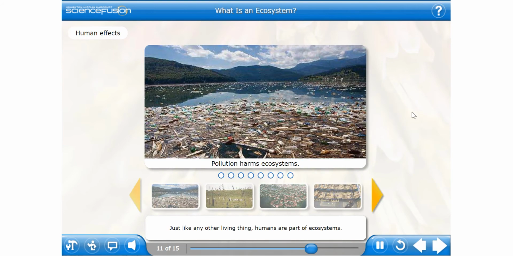Just like any other living thing, humans are part of ecosystems. Some human activities harm ecosystems. Other human activities help ecosystems. Click the images to find out about the effects of human activity on ecosystems.